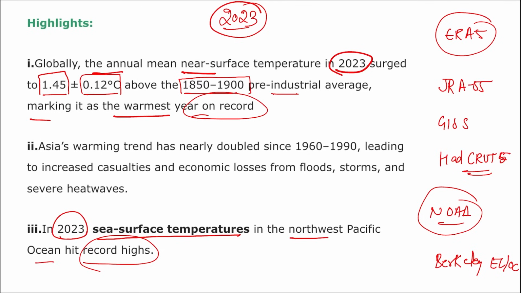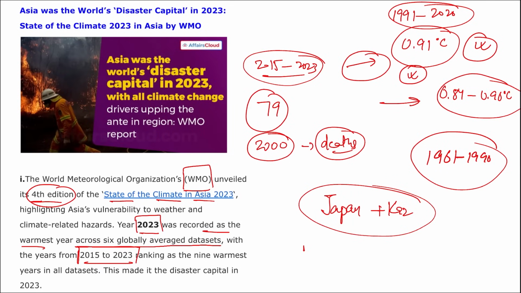Right, apart from this, mitigation. To mitigate these impacts, WMO and the partners advocate for early warning and disaster risk reduction in the Asian region. And the United Nations Economic and Social Commission for Asia and Pacific, in partnership with World Meteorological Organization, will continue investing in raising climate ambitions and also funding various projects so that we can bring down the temperature levels. Correct? Apart from this, if we look at World Meteorological Organization, that is WMO, who is the Secretary General here?